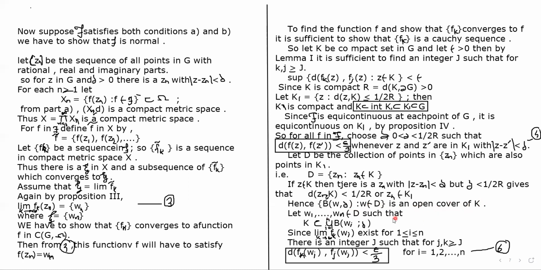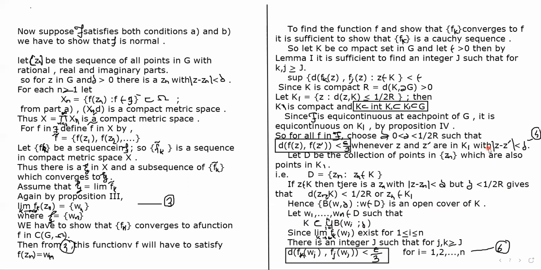We have the definition of open cover: K is a subset of the union of i equals 1 to n of B(wi, delta). And now there is an integer J such that for j, k greater than or equal to capital J, d of fk of wi, fj of wi is less than epsilon by 3.